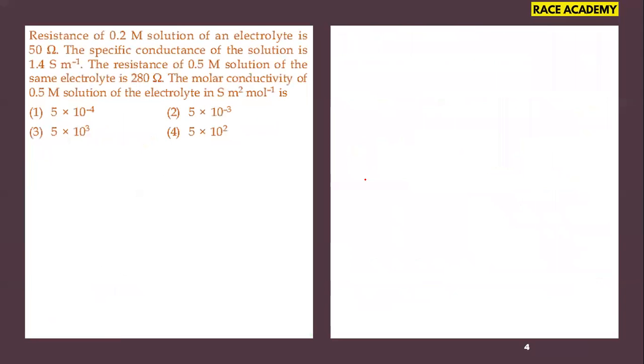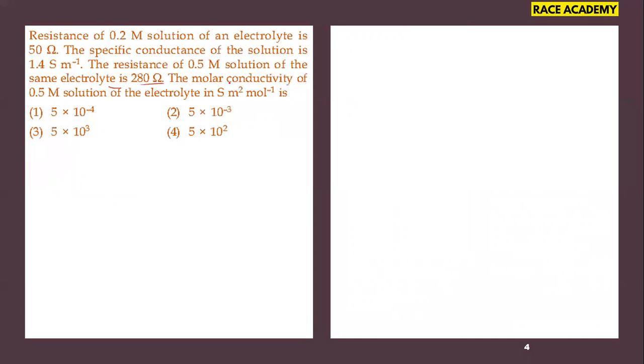Next, the resistance of a 0.2 molarity solution of an electrolyte is 50 ohms. The specific conductance of the solution is 1.4 Siemens per meter. Then the resistance of a 0.5 molarity solution of the same electrolyte is 280 ohms.